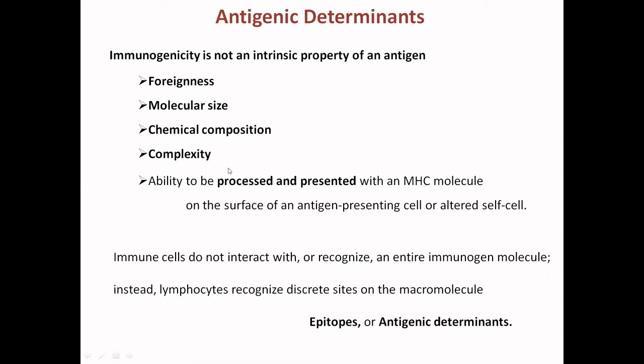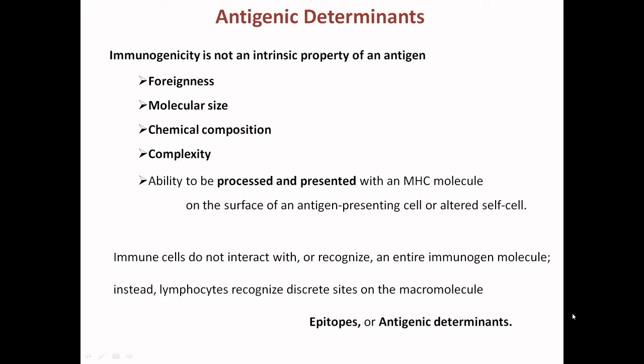To be processed means the immunogen will be processed and presented with the MHC molecules on the surface of antigen presenting cells or nucleated cells, meaning altered cells. So immune cells do not interact with or recognize an entire immunogen molecule, but are able to recognize only discrete sites on the macromolecules. These discrete sites are called the epitopes or the antigenic determinants.